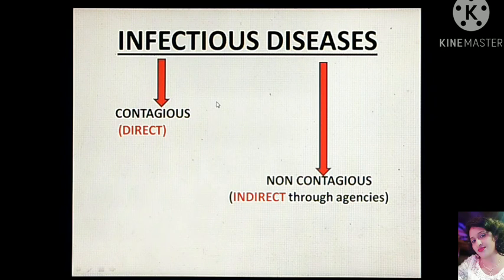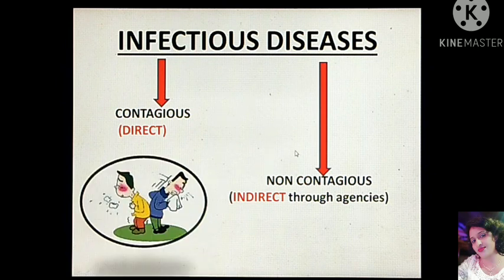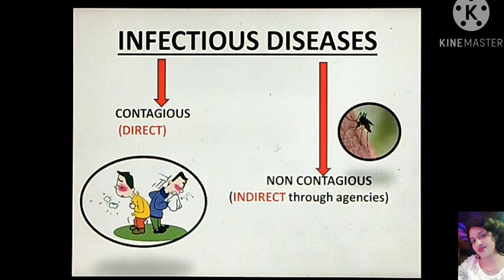That means the disease that is spread from one person to another directly is called a contagious disease, or the disease can be transmitted from one person to another indirectly, called a non-contagious disease. So here there are certain agencies by which the disease can be transferred from one person to another.